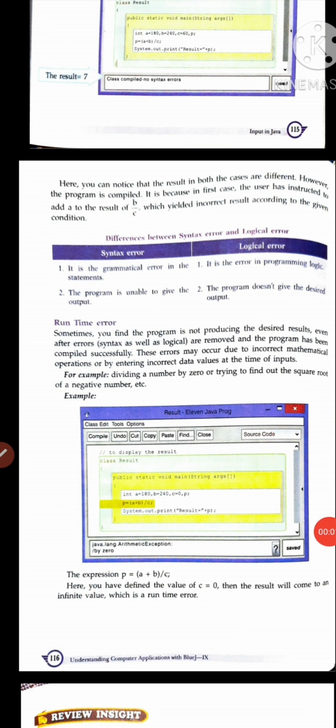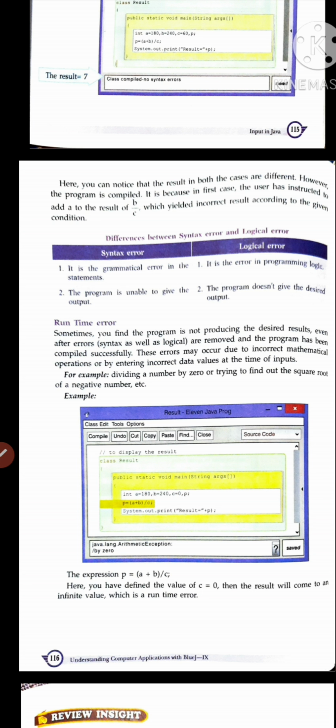Lastly, we have the runtime error. According to the name, runtime means we get some error during runtime. According to us, we do not have any syntax error and we do not have any logical errors.